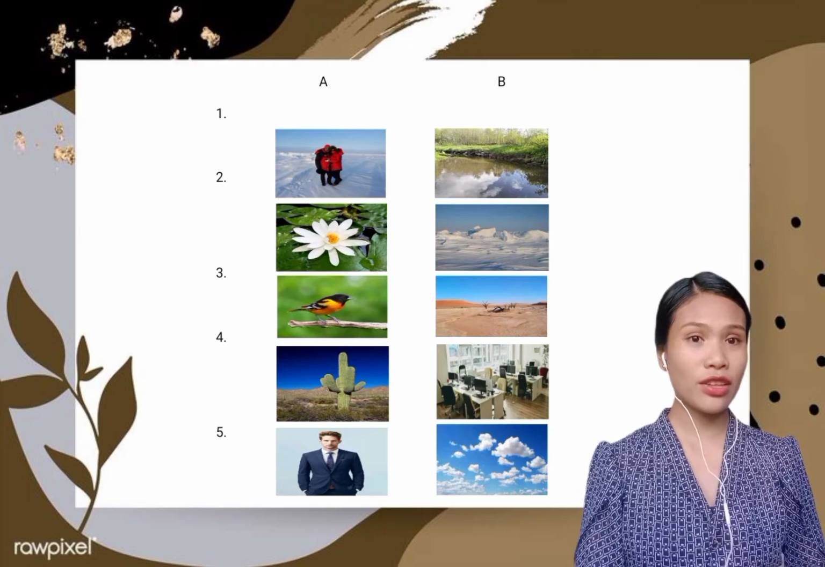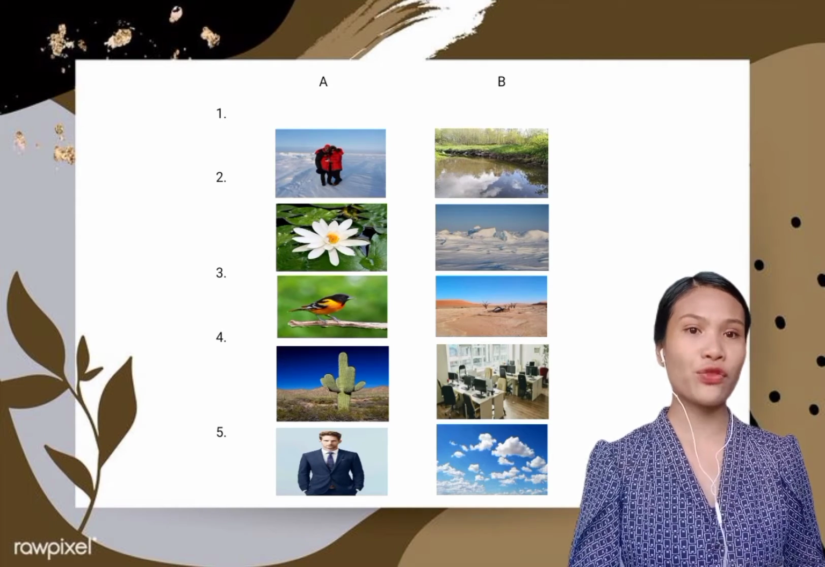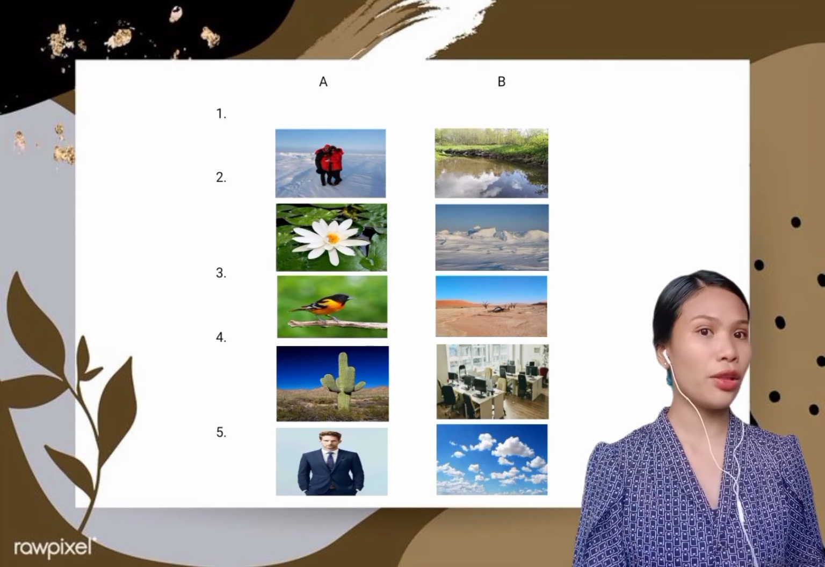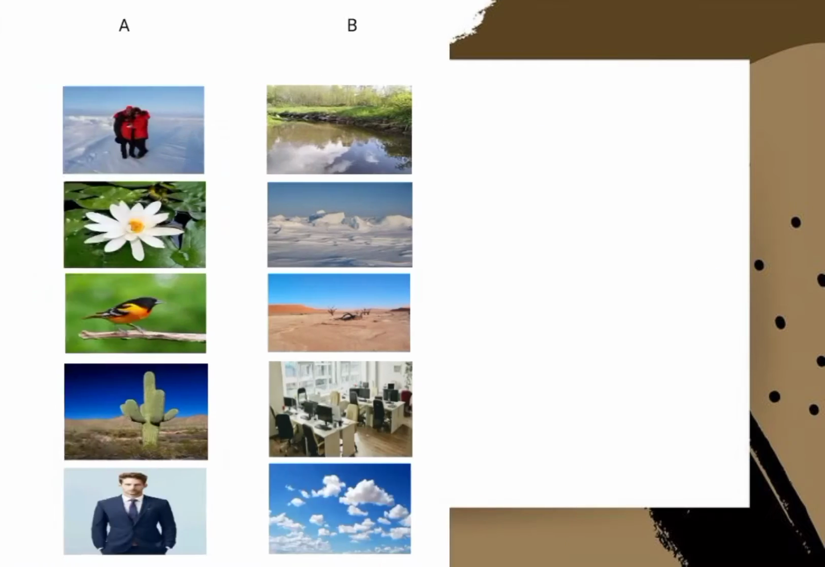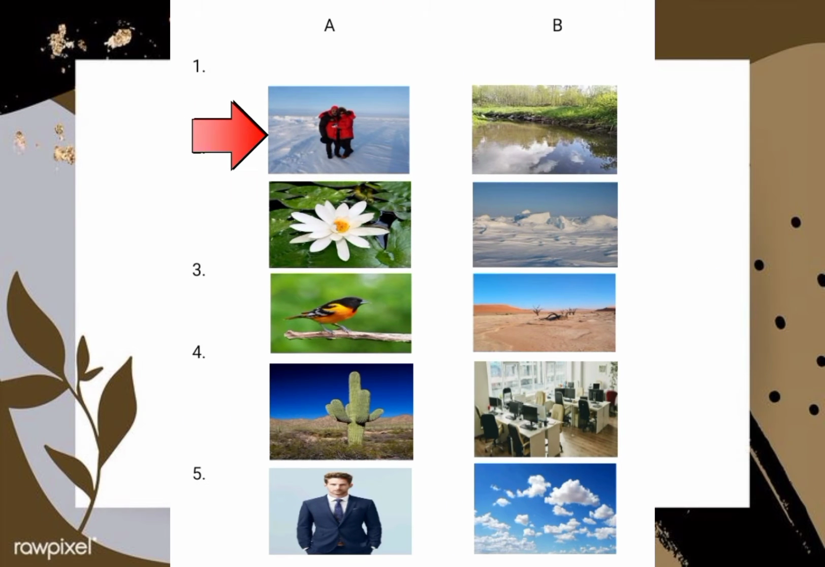Before we start our lesson, let's first match the pictures in column A to column B. In column A, the first picture you can see is a couple who wear a jackets. So what picture in column B is the correct environment for those couple who wear a jacket? The environment that is cold. So this one.